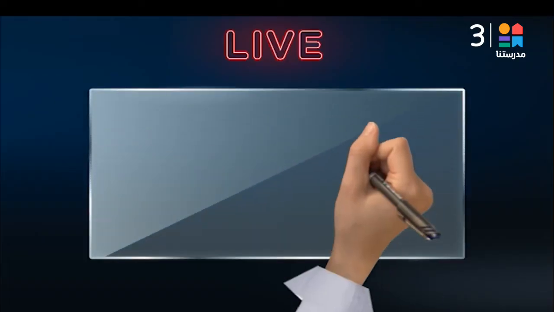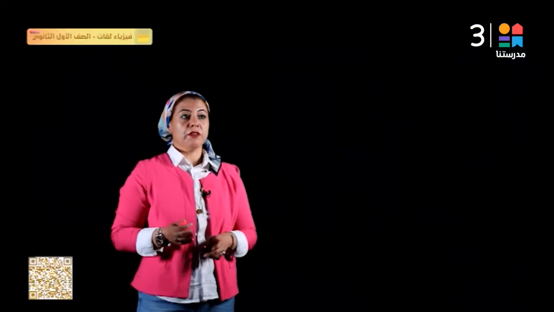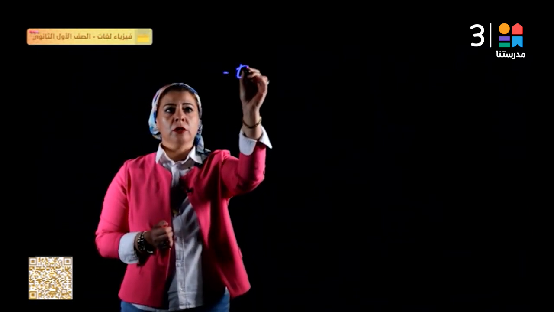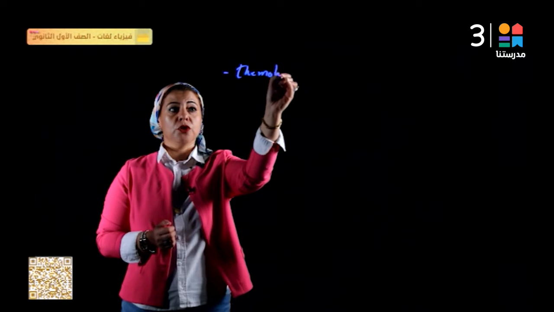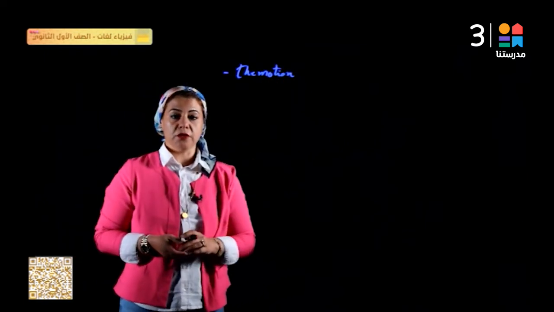Okay, let's go. In this lesson, we talked about the definition of motion, and we defined motion as the change in the position of the object with the flow of time.